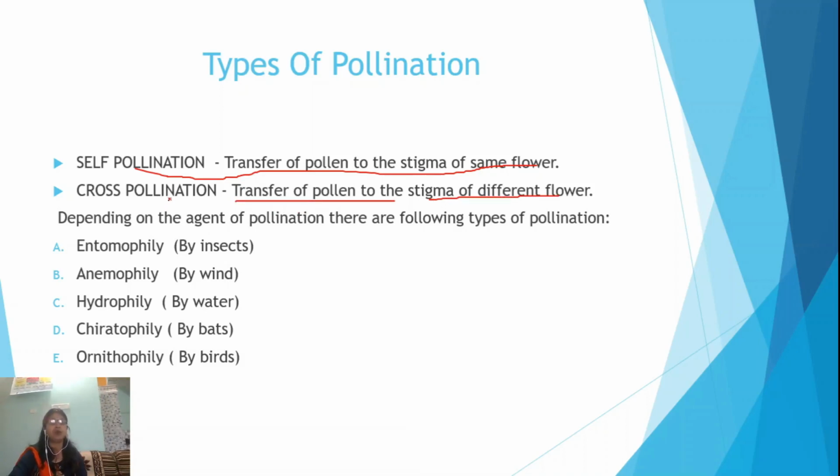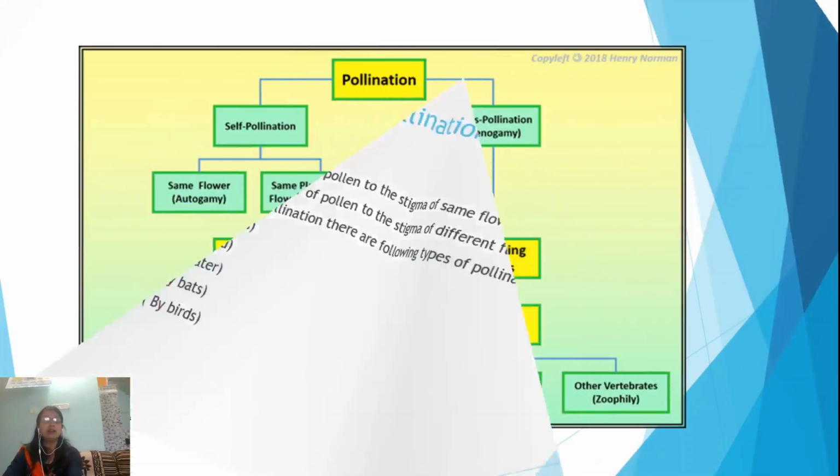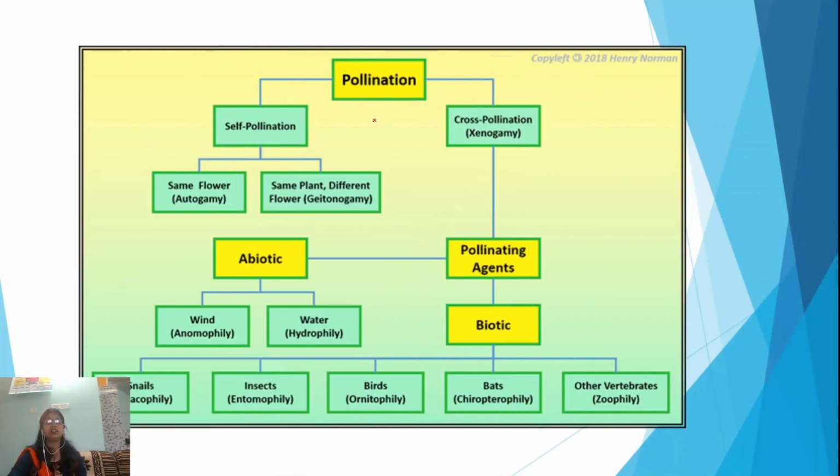In the process of pollination, there are some agents in nature which help in this process, and these agents are very necessary to fulfill the process of pollination. These are of different types: entomophily by insects, anemophily by wind, hydrophily by water, chiropterophily by bats, ornithophily by birds. We can see in this chart the types of pollination and their agents.